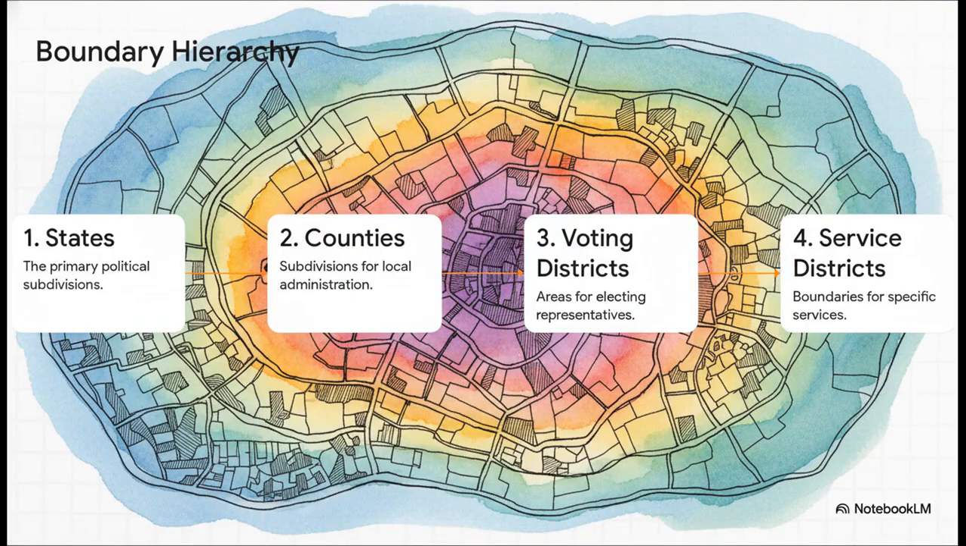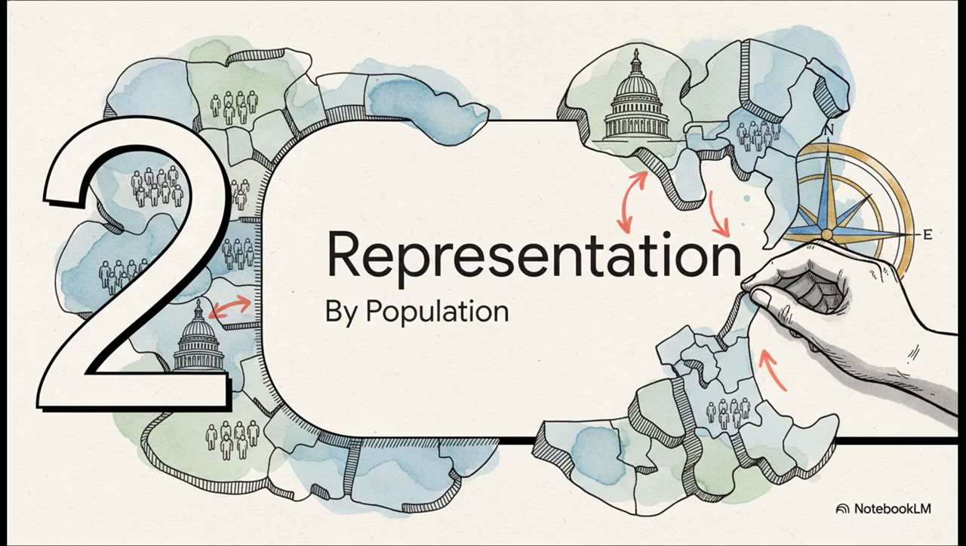And it's not just one big map with a single set of lines. It's actually a whole nested system. You've got the big, broad state lines, right? Then, inside those, you have counties. And then you zoom in even further and you get to the voting and service districts that really shape our local communities. Each one of these layers has its own job to do. Okay, so why all the fuss about these specific lines, the voting districts?